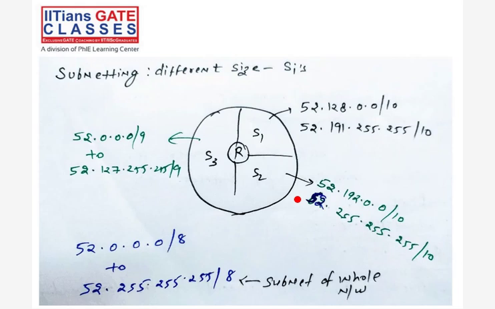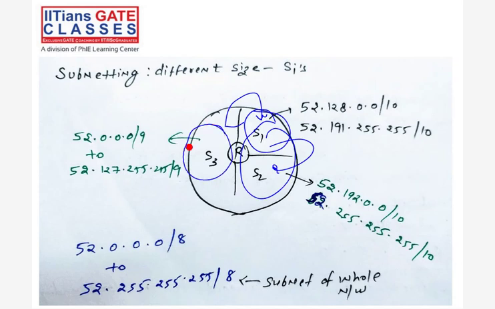So in this subnetting, different sizes are possible, right? Different sizes, of course, because let's say this network is divided in half. Further, I divide one of these halves into 2 subnets, S1 and S2, right? So now the size of S1 and the size of S3 will be different. Here, let's say the network ID is